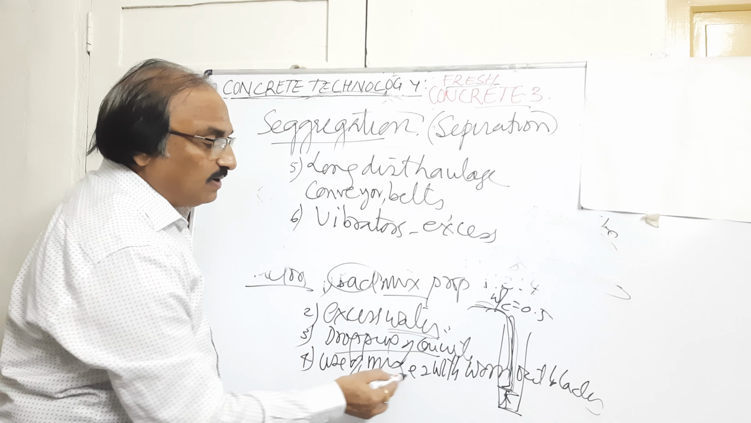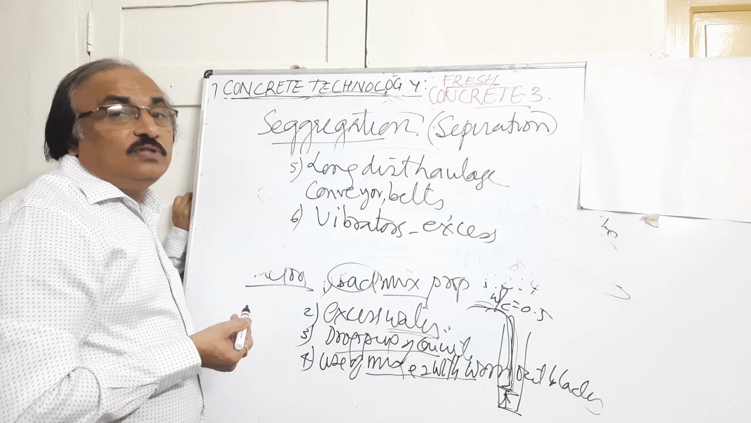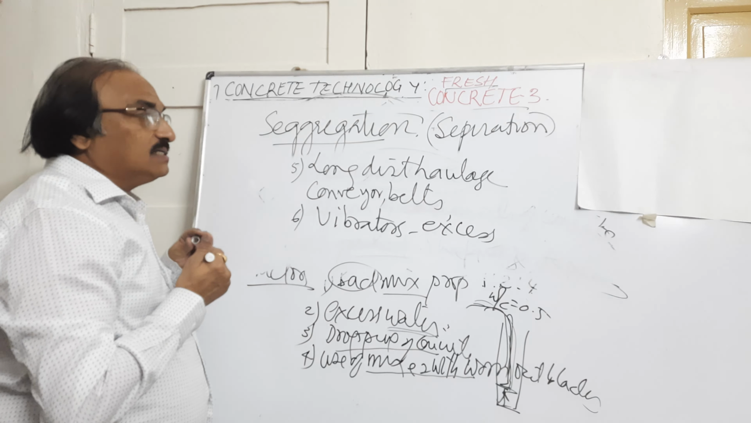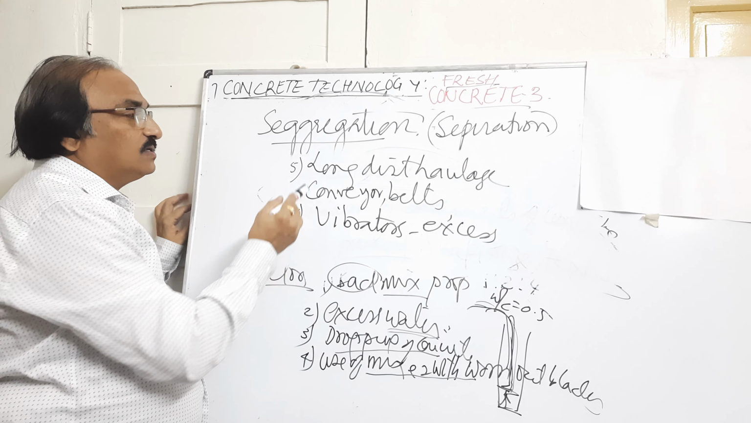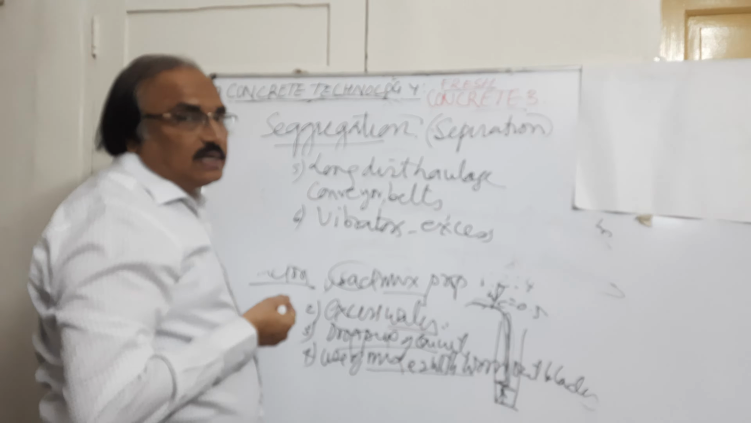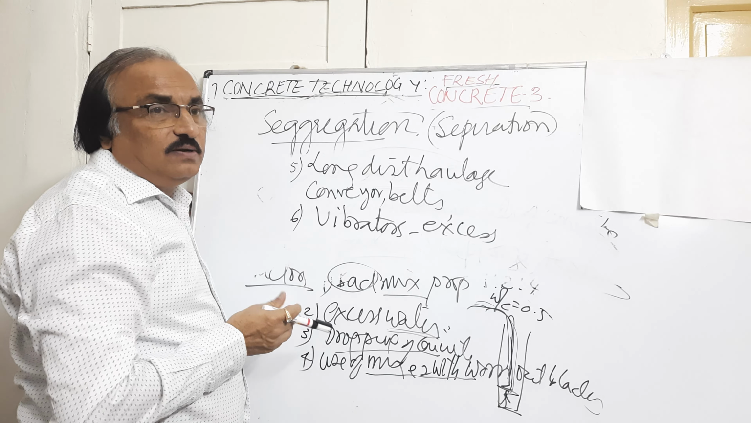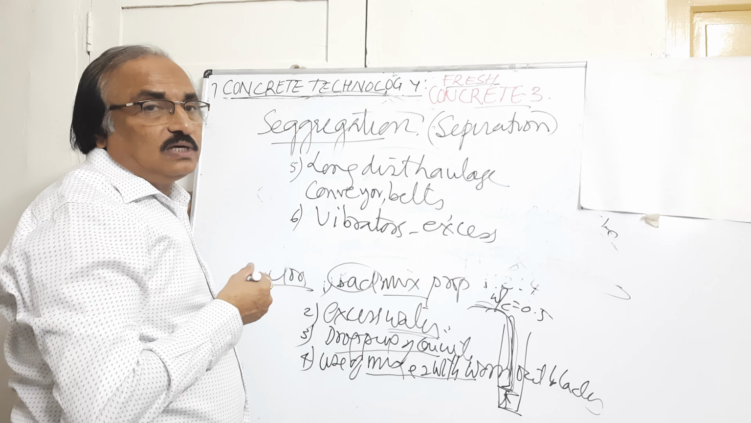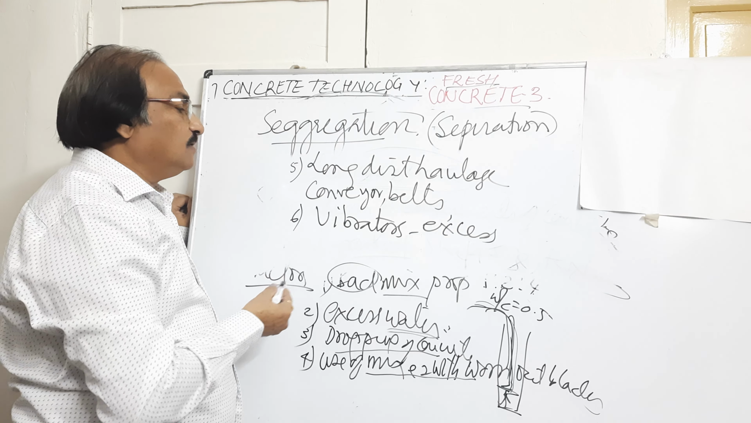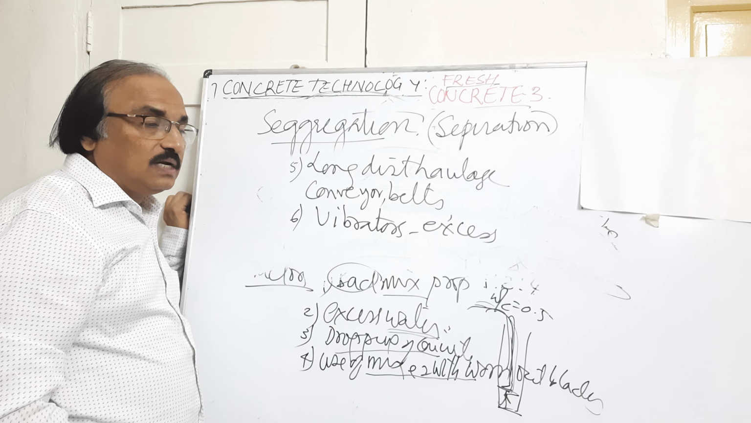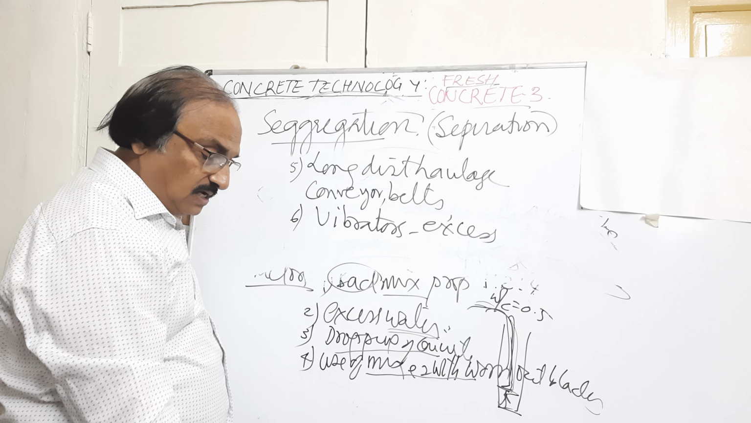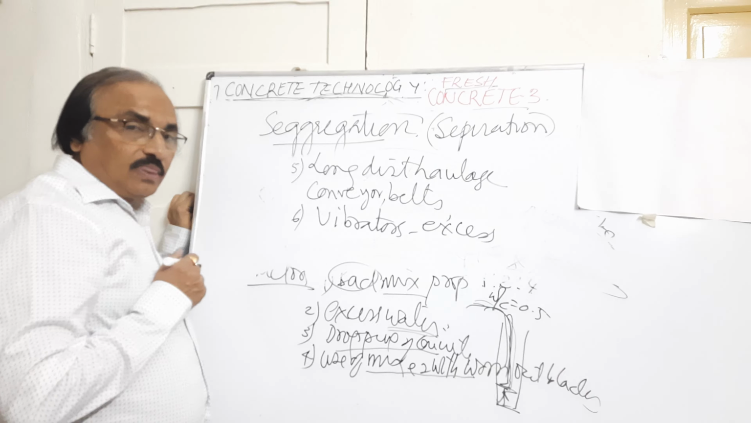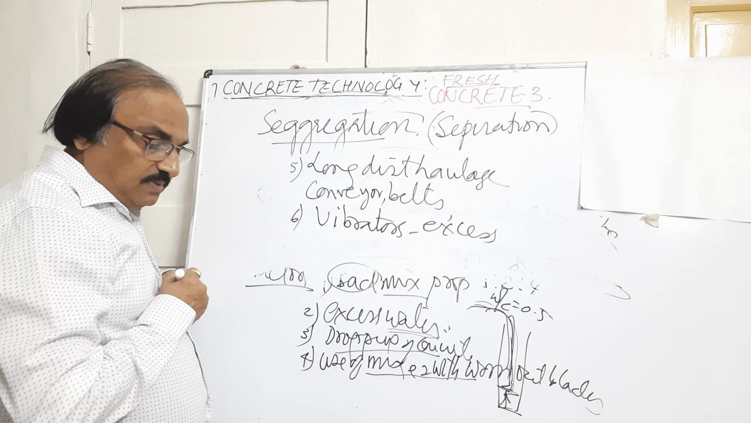Then use a mixer without worn out blades. So these are the defects we have to rectify to prevent segregation. In long distance haulage, care has to be taken, because sometimes you have to haul the concrete, so we have to take precautions so that there is no segregation. Excess vibration should not be done. These are some of the factors affecting segregation. Segregation is nothing but separation of the materials from each other.